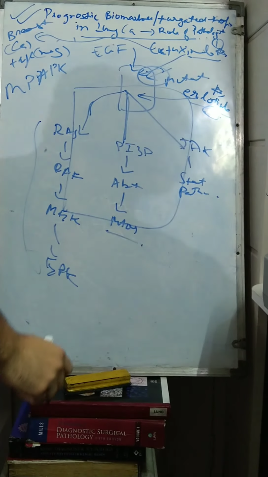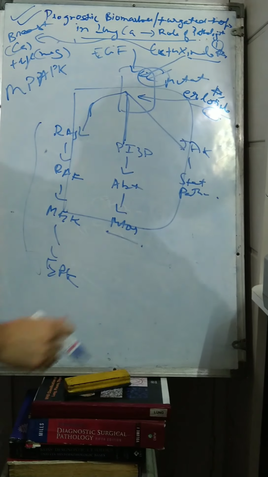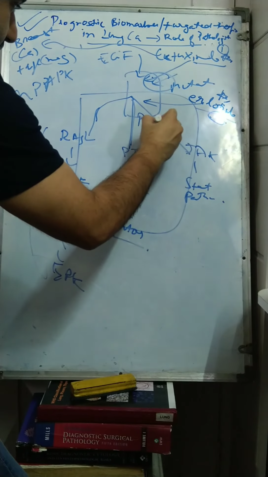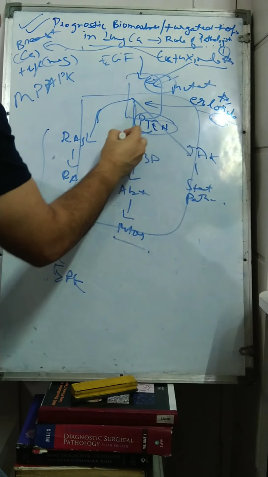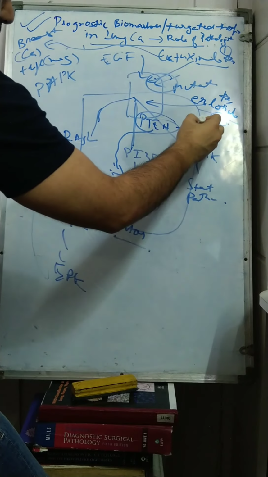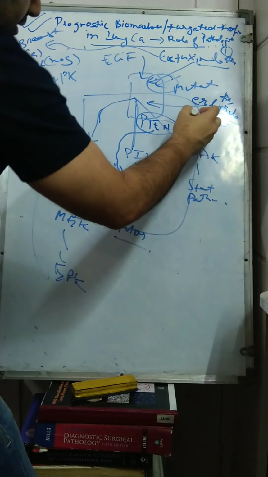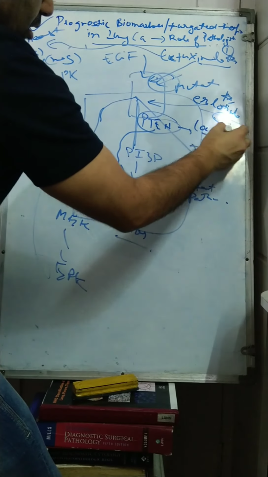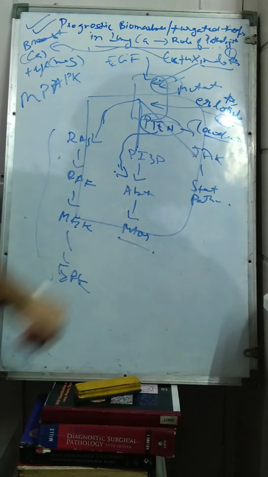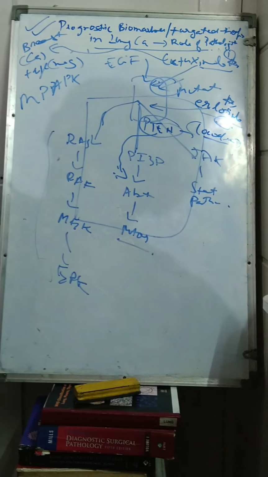Now, there's another tumor suppressor gene, PTEN, which is involved in this pathway. Just to tell you briefly, PTEN is a tumor suppressor gene. It is commonly mutated in Cowden syndrome, which leads to thyroid carcinoma, breast carcinoma, or colon carcinoma. So this is a tumor suppressor gene.